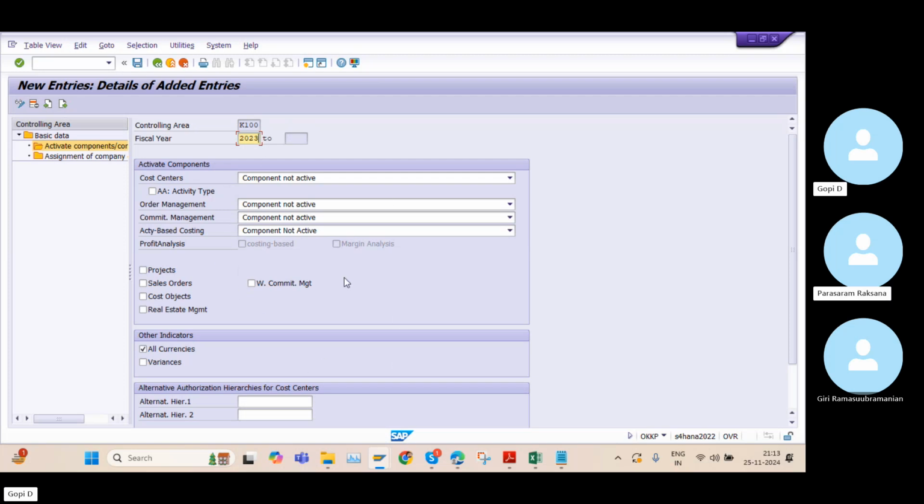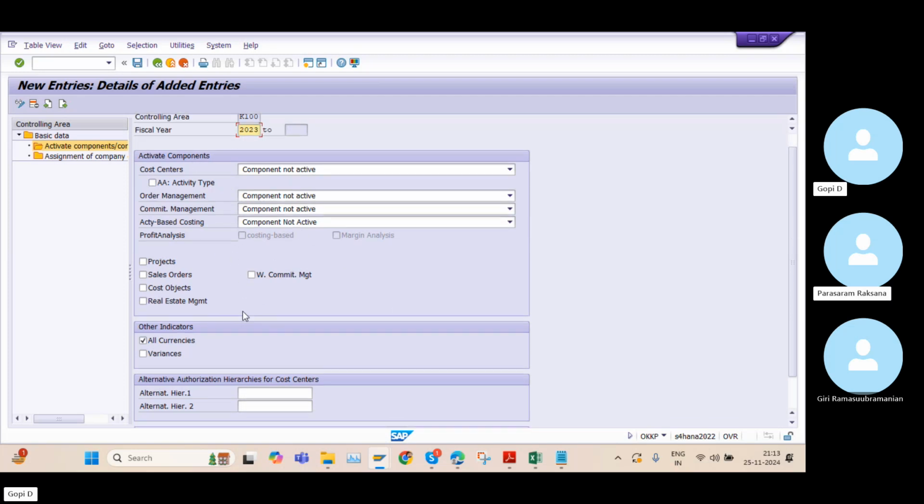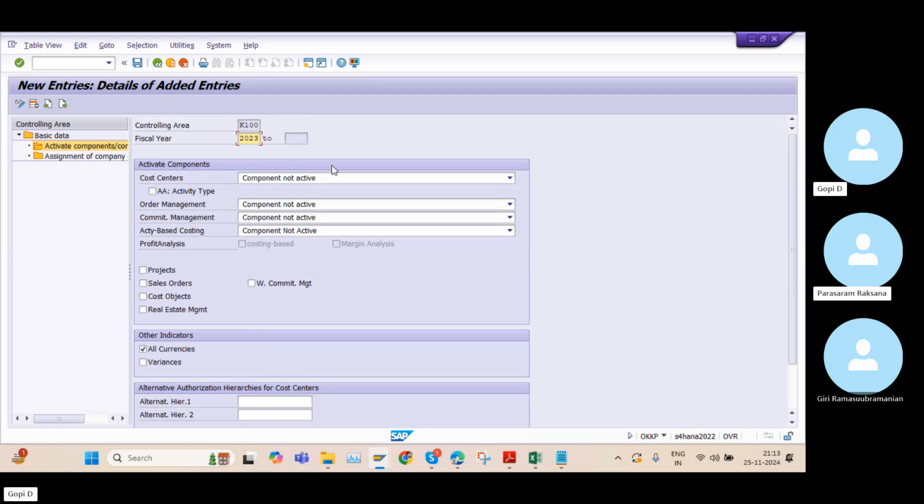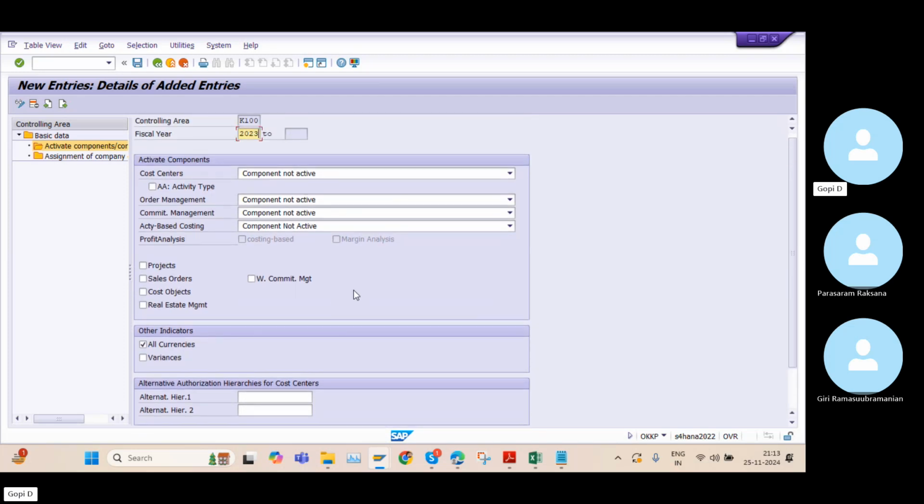The very important point is that in real time, not all clients who use the finance part use the controlling. Whether we implement the controlling module or not is completely the client's choice. For example, if our client is a manufacturing client, then most manufacturing clients use the controlling module. But if our client is a retail client or service-based client, we don't use the controlling module.